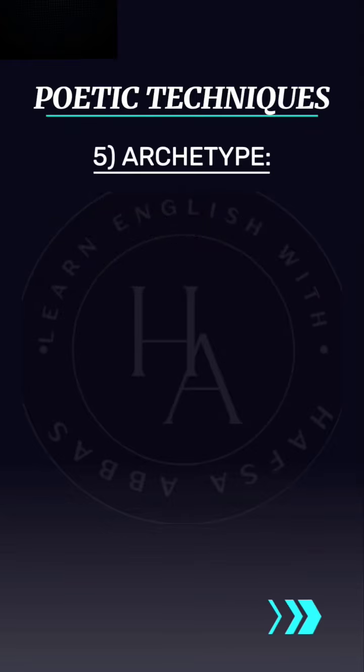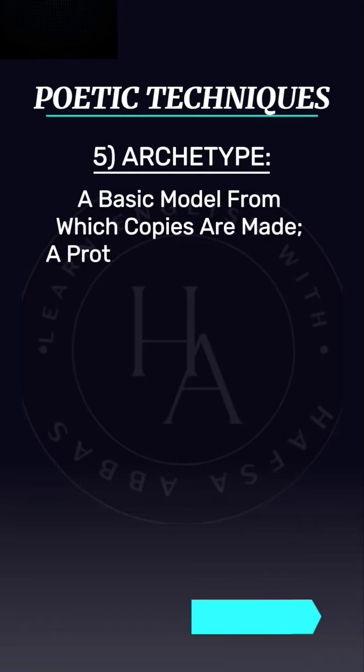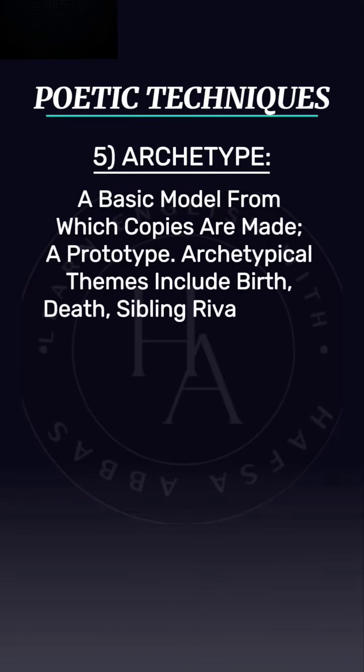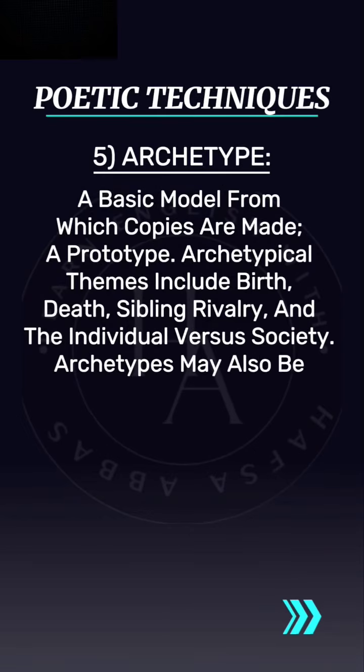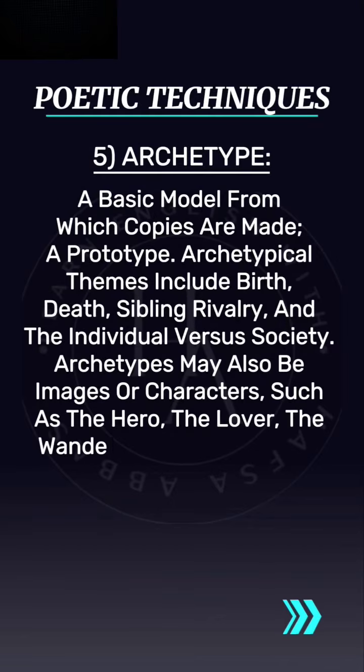Number 5 is archetype. A basic model from which copies are made. A prototype. Archetypical themes include birth, death, sibling rivalry, and the individual versus society. Archetypes may also be images or characters, such as the hero, the lover, the wanderer, or the matriarch.